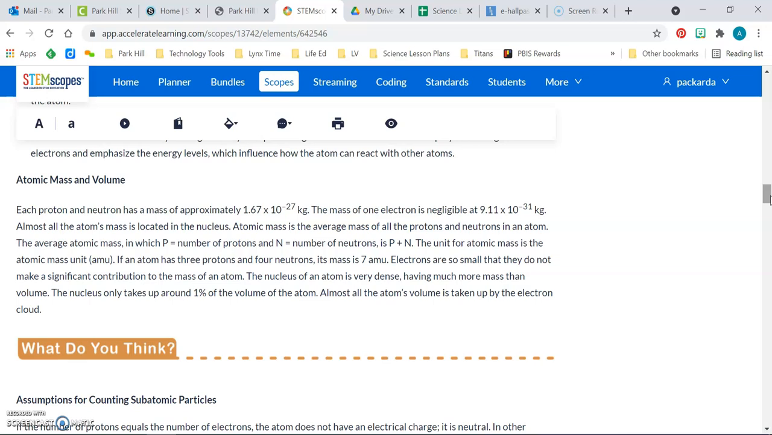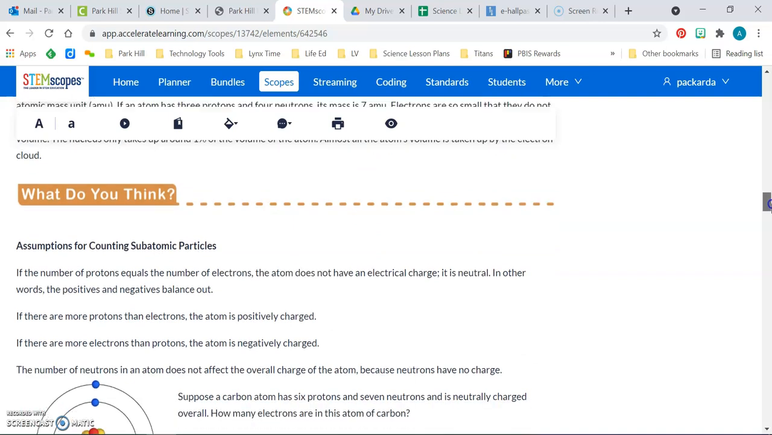Electrons are so small that they do not make a significant contribution to the mass of an atom. The nucleus of an atom is very dense, having much more mass than volume. The nucleus only takes up around 1% of the volume of the atom. Almost all the atom's volume is taken up by the electron cloud. What do you think?